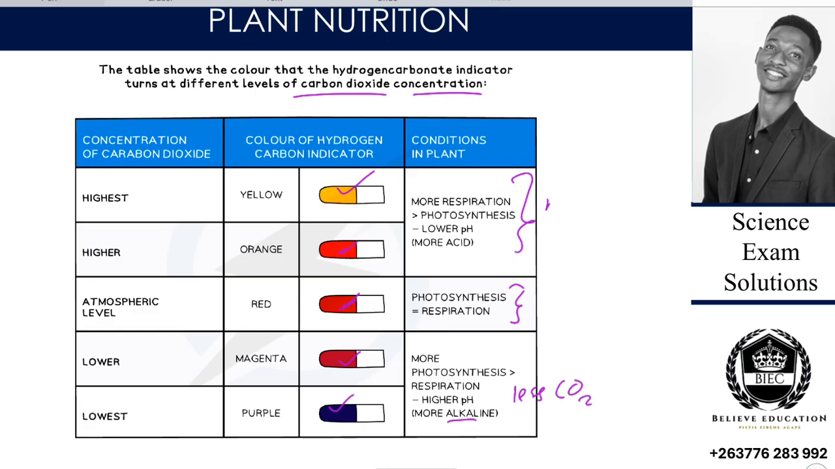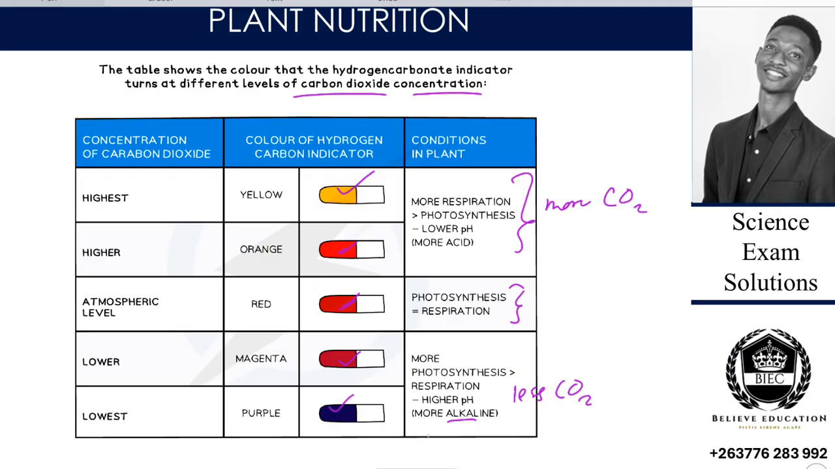Here we had more CO2, and we had said earlier on CO2 is an acidic gas, so it's a more acidic solution. So that's why we have the highest indication of carbon dioxide concentration. So that's why we have yellow and red.